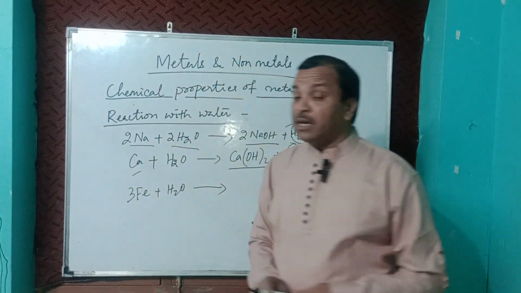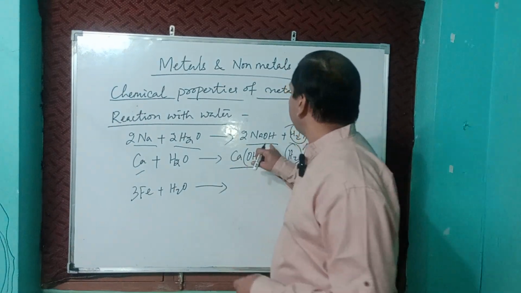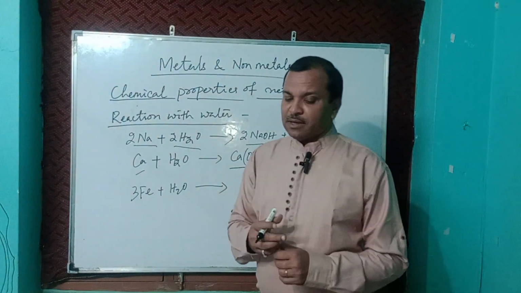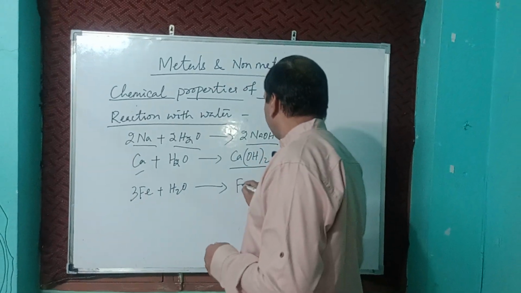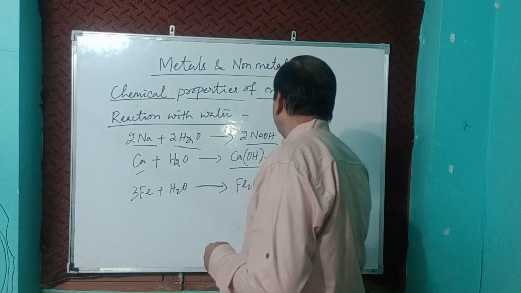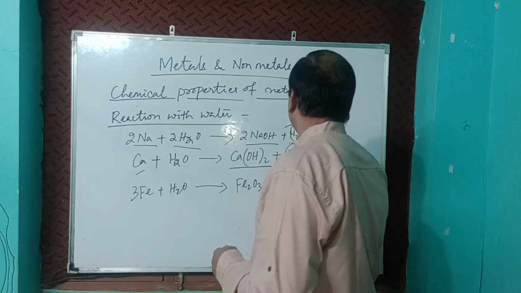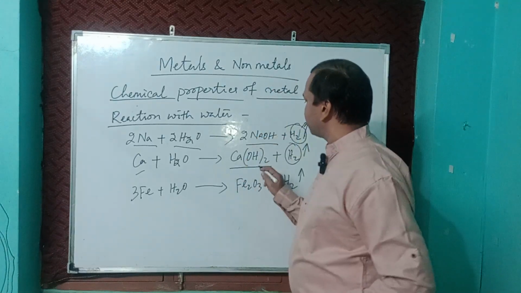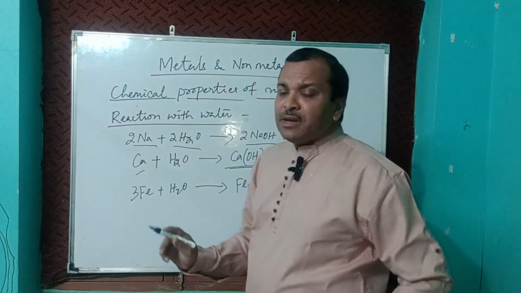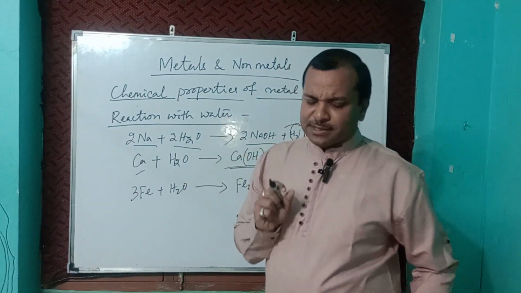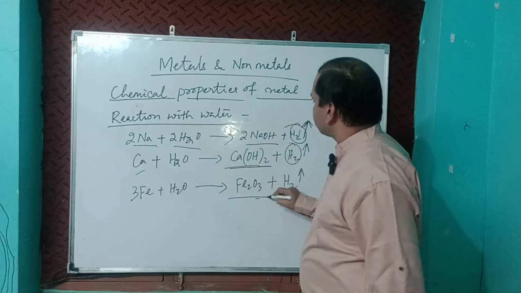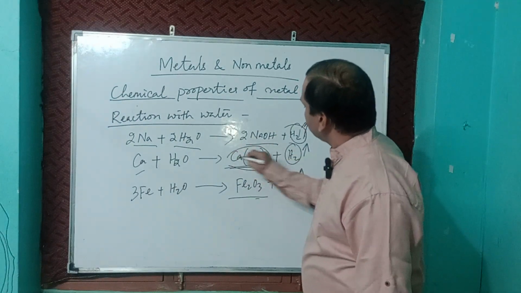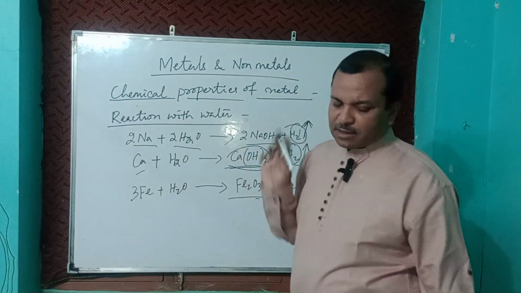This time it will give us an oxide, Fe2O3 plus hydrogen gas liberated. In all the cases, whether it is basic or acidic in nature, it will produce hydrogen gas. So it is clear that it will give us metallic oxide or metallic hydroxide along with hydrogen gas.